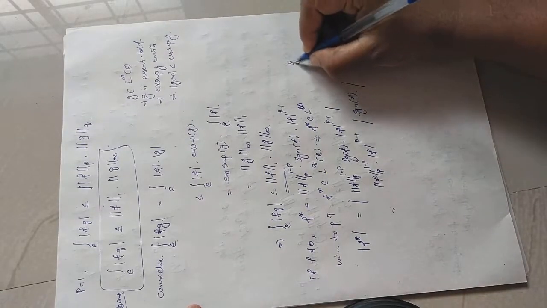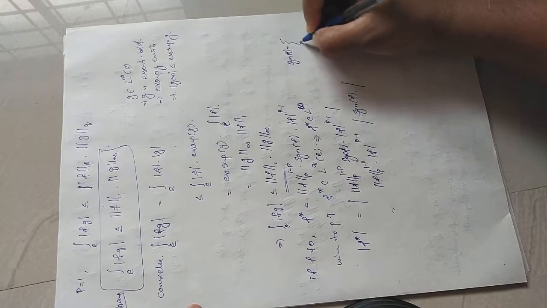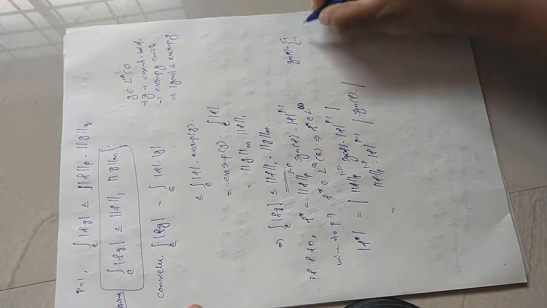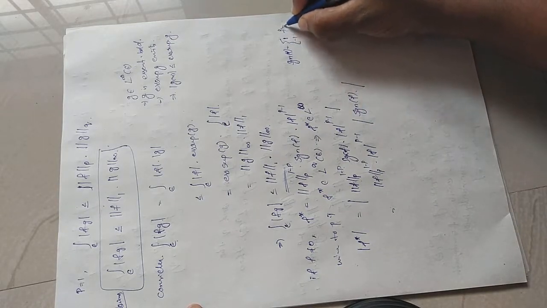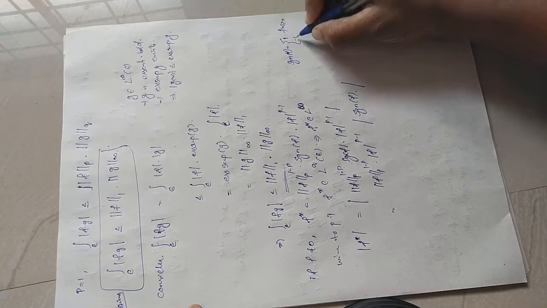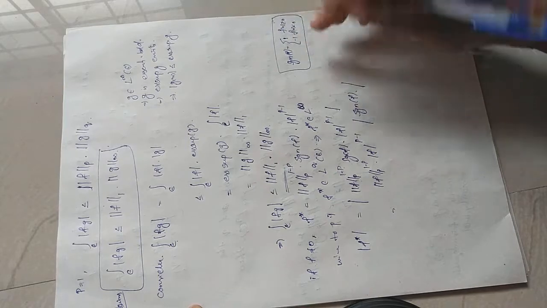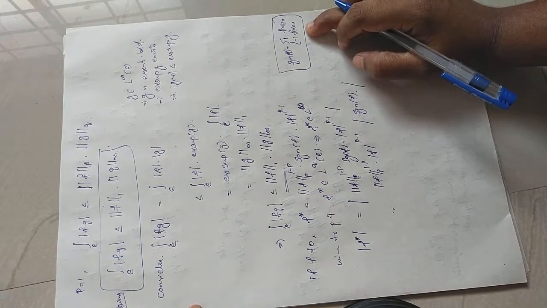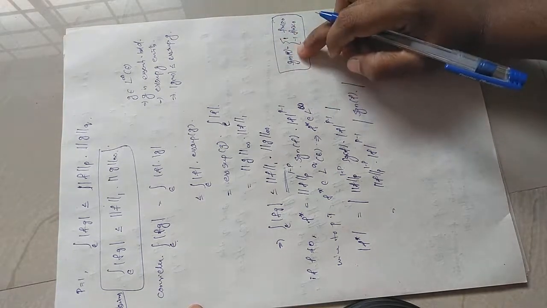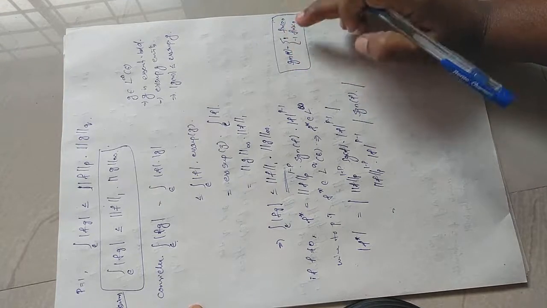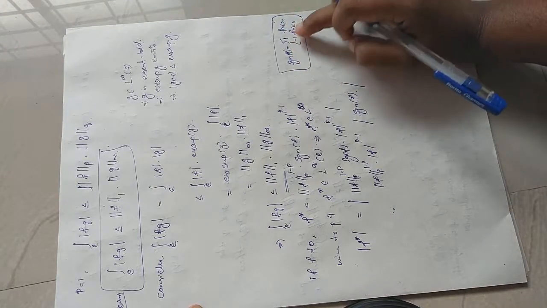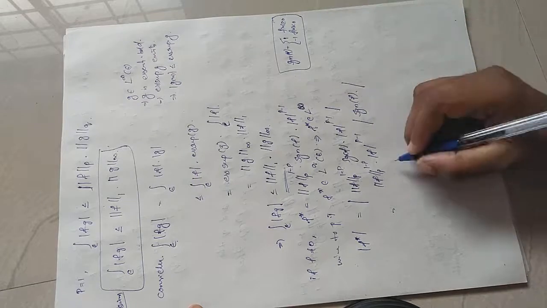What is signum of f? Signum of f is a function which has only two values, either 1 or minus 1. It is 1 when f of x is greater than or equal to 0. It is minus 1 when f of x is negative. So this is the definition of the signum function. And what is the modulus of signum of the function? The modulus will always be 1, right? Mod 1 or mod minus 1, all are 1. So modulus of signum of the function is nothing but 1.